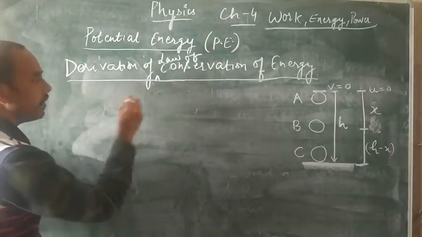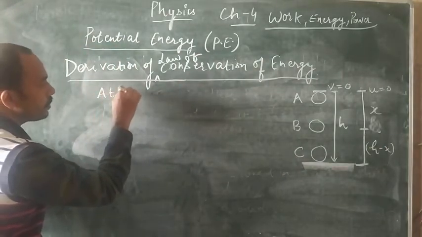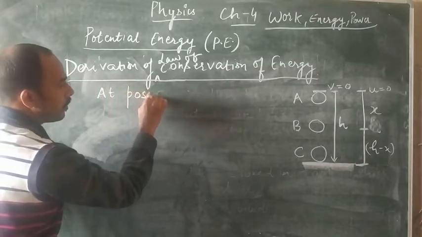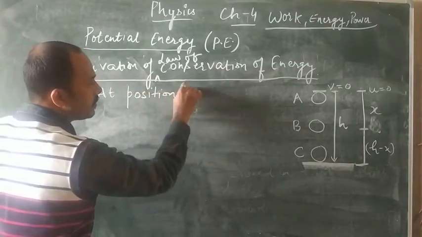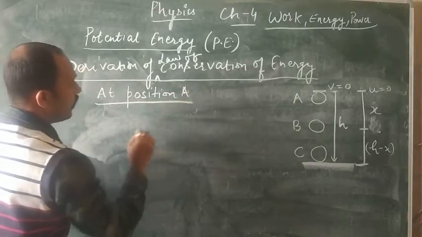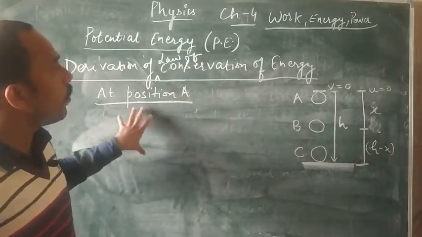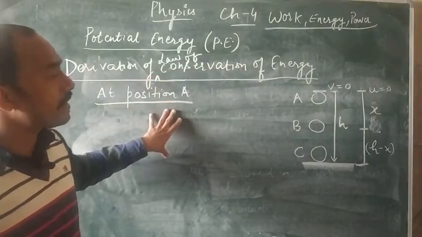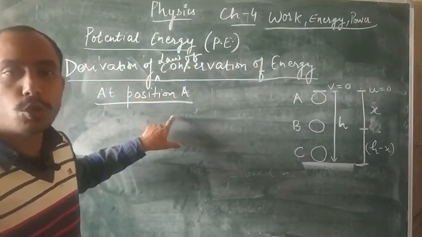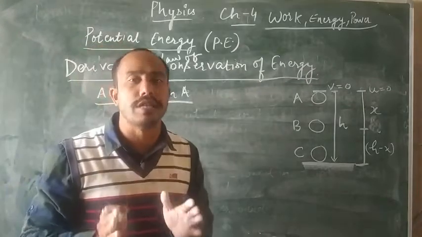Now we will start from position A. Before starting this, we have already discussed the total energy. One thing I left in that one is that total energy will remain constant.